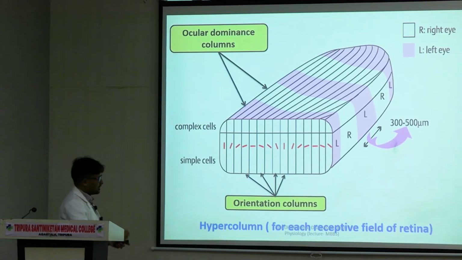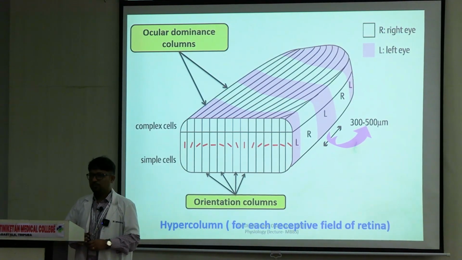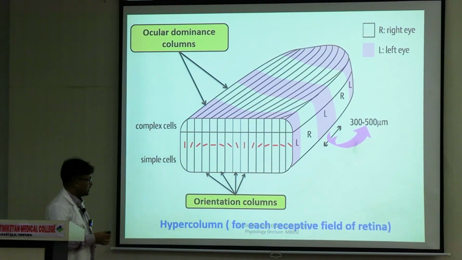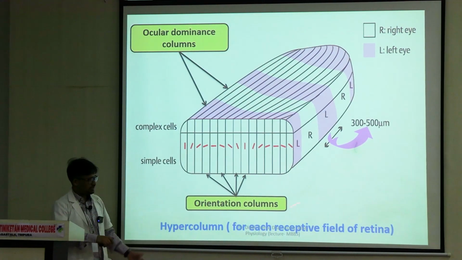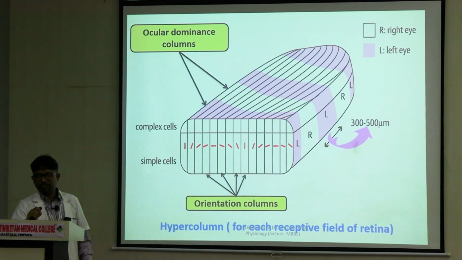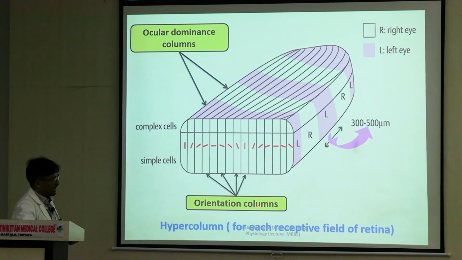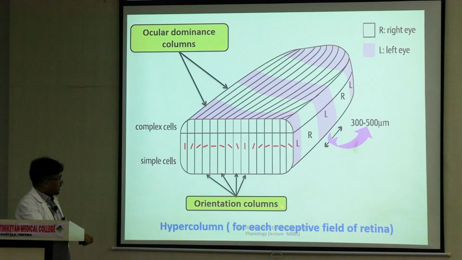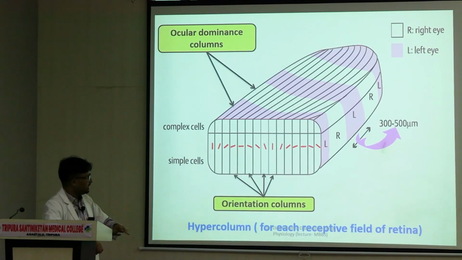Visual cortex is also made of processing modules called hypercolumns. This is one hypercolumn, which is the receptive field for one point of the retina. So within one such hypercolumn, we have orientation columns. For each point of the retina, we have